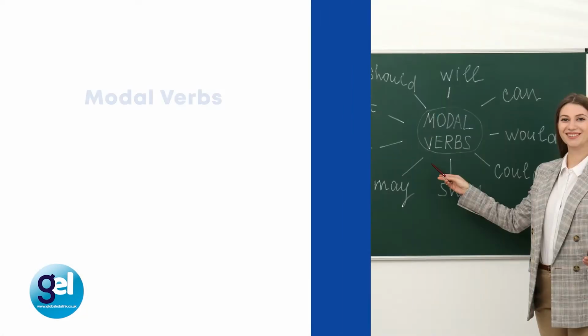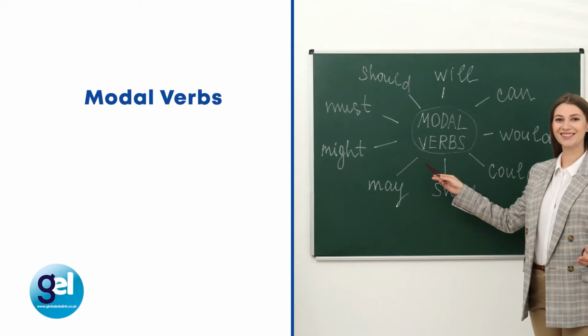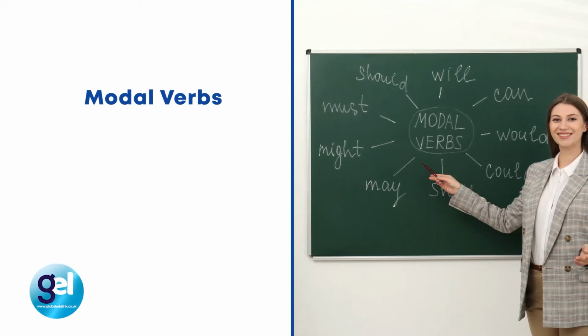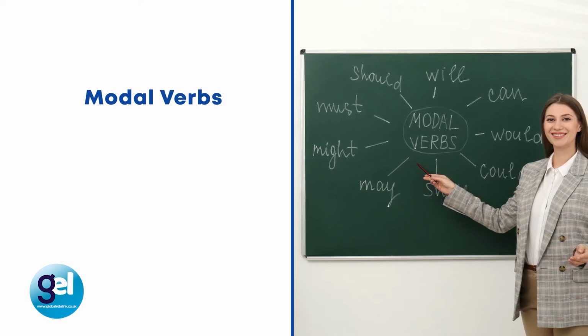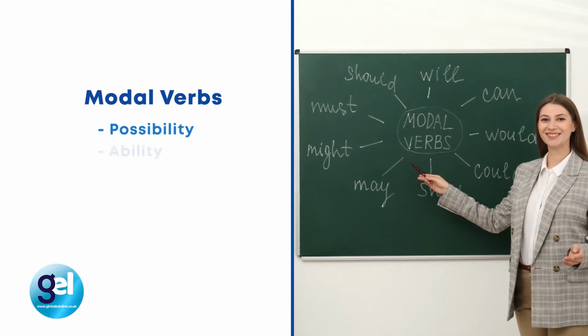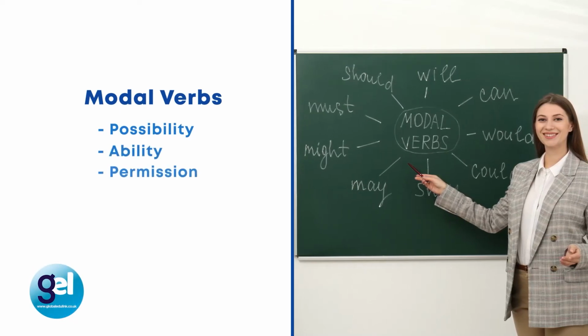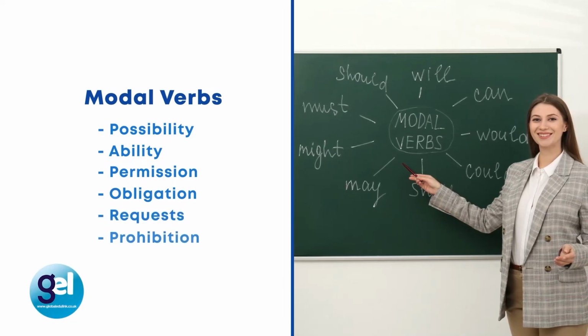So what is a modal verb? A modal verb is an auxiliary verb or a helping verb. So modals help express the mood in a sentence. And we can use modal verbs to talk about many things: possibility, ability, permission, obligation, requests, and prohibition.